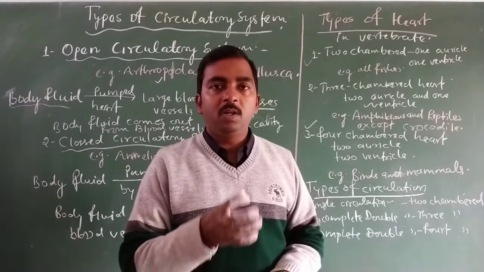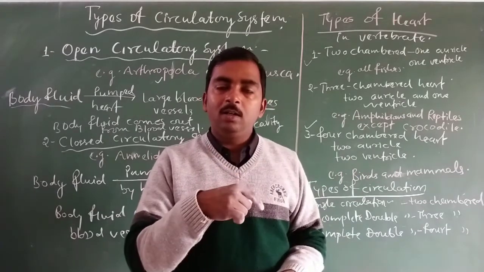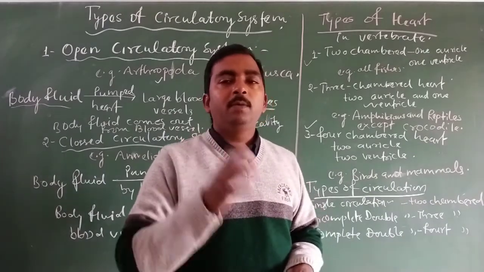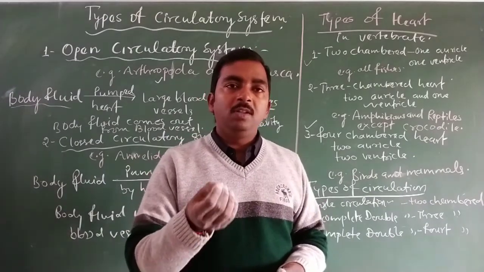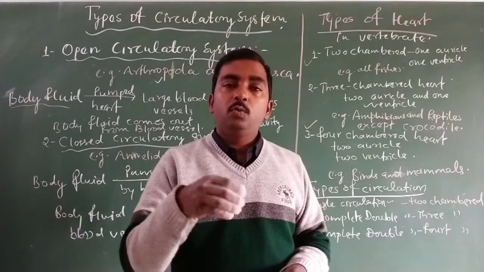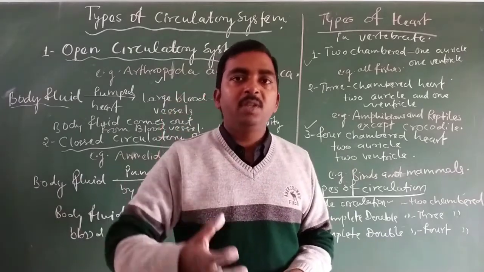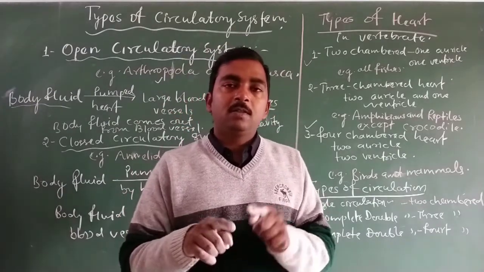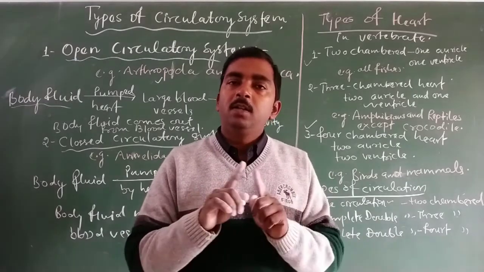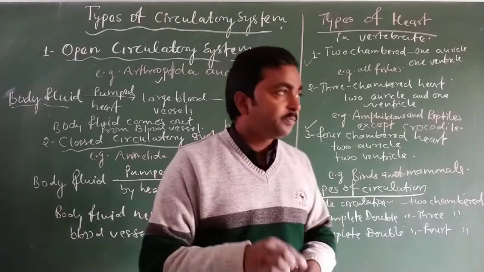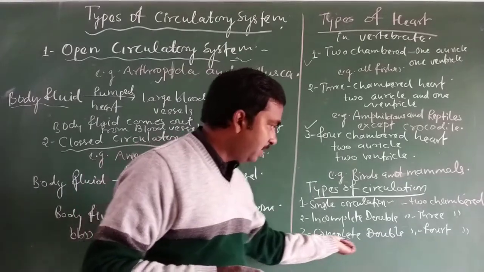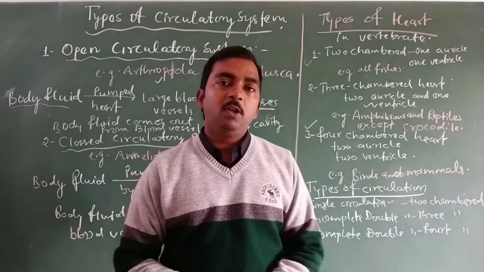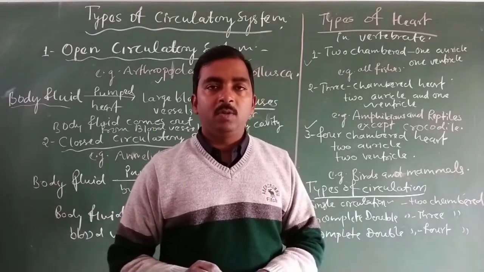Then the oxygenated blood is received into the left auricle, and the left auricle pumps it to the left ventricle, and the left ventricle pumps out this oxygenated blood throughout the body without mixing with deoxygenated blood, because both the right ventricle and left ventricle remain separated by the septum. So this kind of circulation is called complete double circulation, because here there is no mixing of deoxygenated and oxygenated blood.